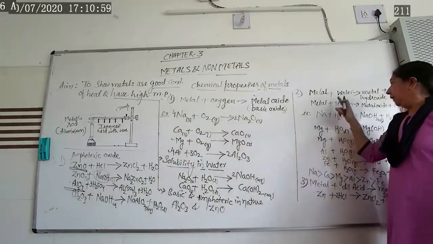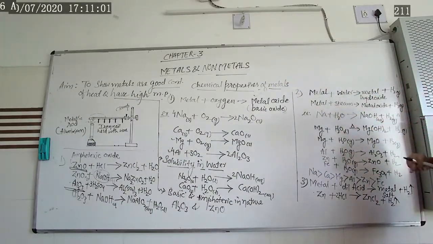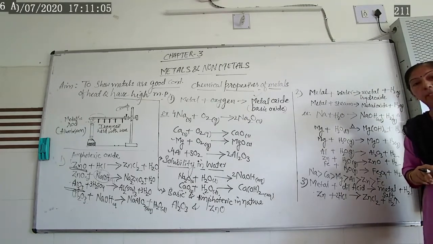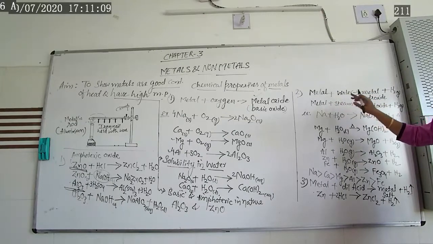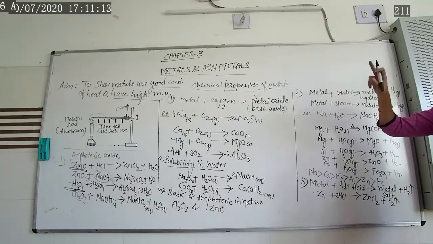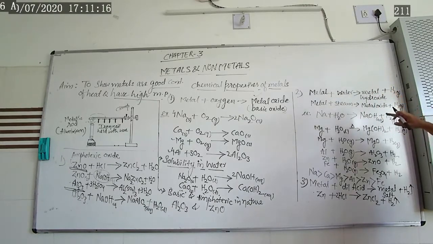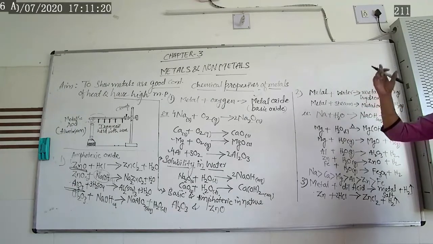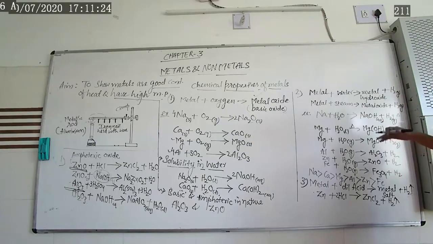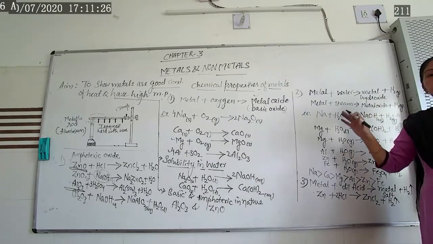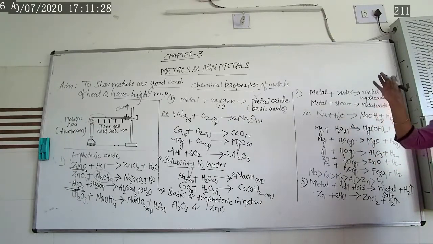Now metals, when they react with water, form metal hydroxide as well as hydrogen gas. Based on the reactivity series, which we have done earlier: potassium, sodium, calcium, magnesium, aluminum, zinc, iron, lead, then hydrogen, then coming towards copper, mercury, silver, then gold and platinum.